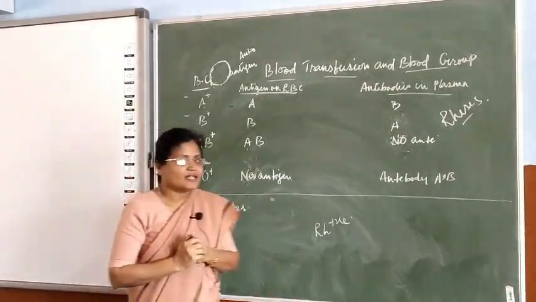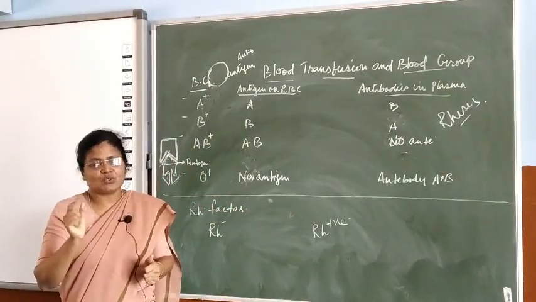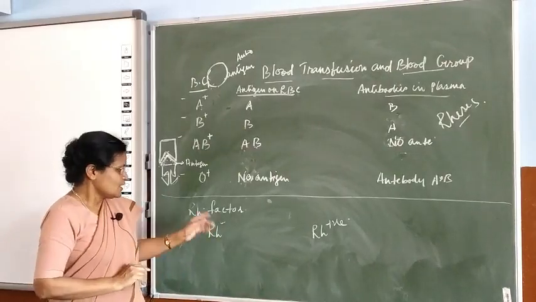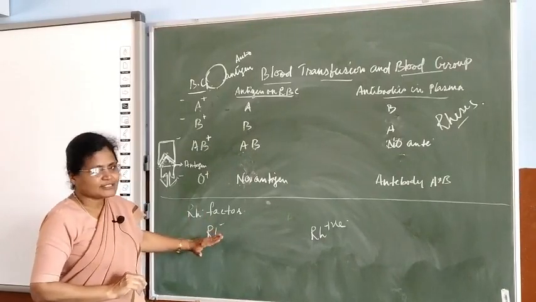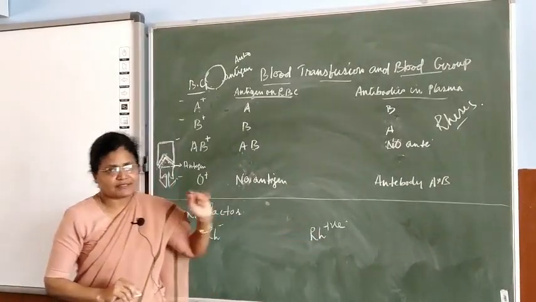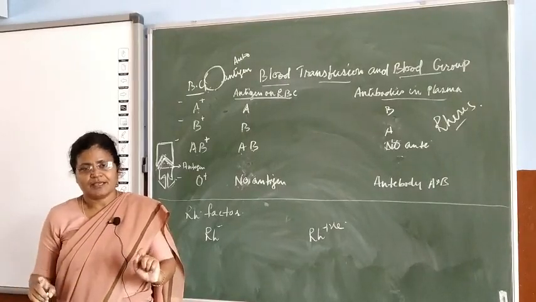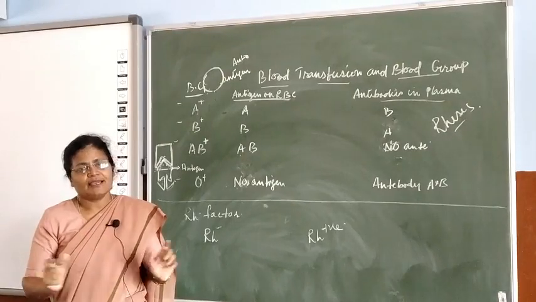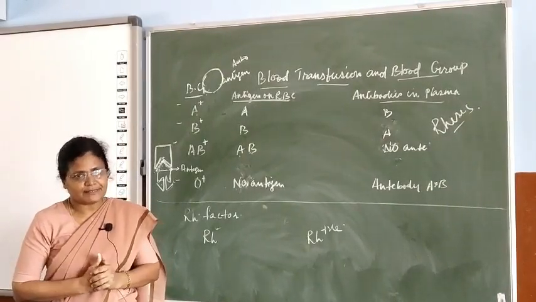Erythroblastosis is not in your book, but sometimes they'll ask you what is erythroblastosis, give reason. It is clearly given in the book, children, you can go through. So that is how Rh negative and Rh positive factor is very important. A person with negative blood cannot receive positive, because that Rh factor will be recognized as a foreign body and it will clump and the blood will clot, leading to the death of the person.